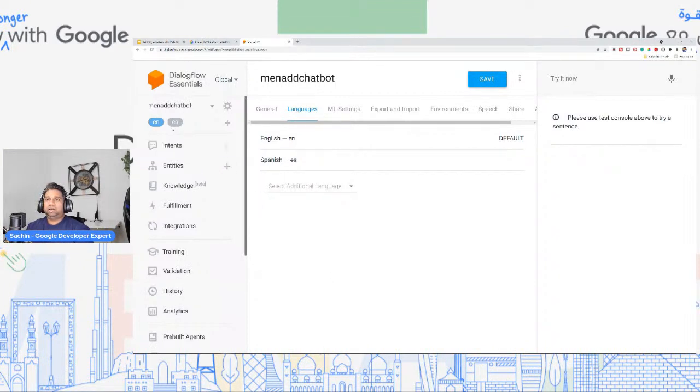And for the purpose of this specific tutorial, I'm just going to show you one or two, but I will also show you what it means and how you can handle or design for multilingual chatbots. Just by looking at this, it's understood. So let's go back to English. Let's go ahead and save it. Okay. So by default, you have English.